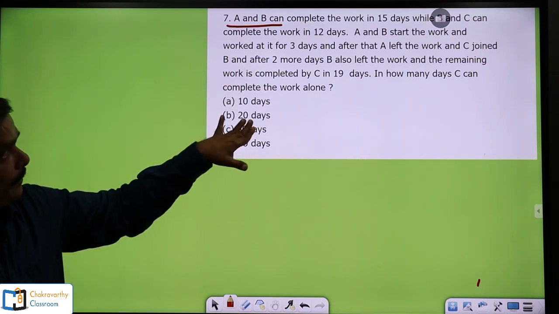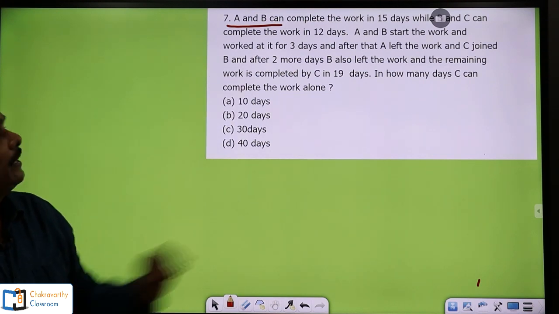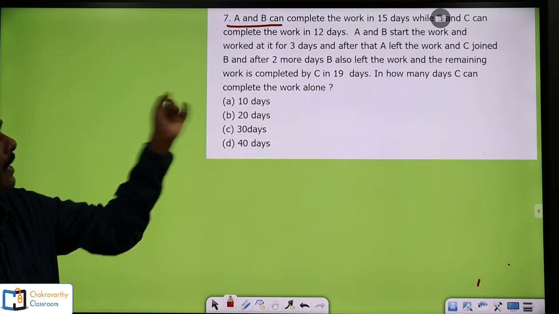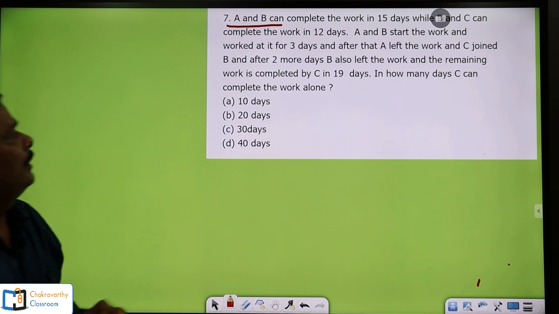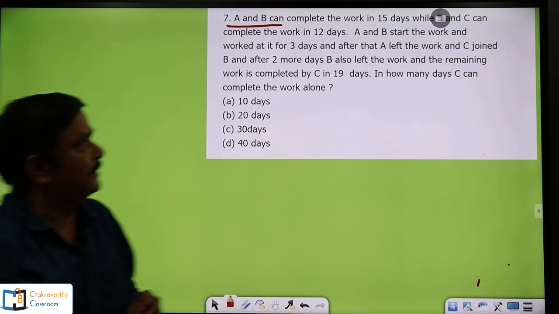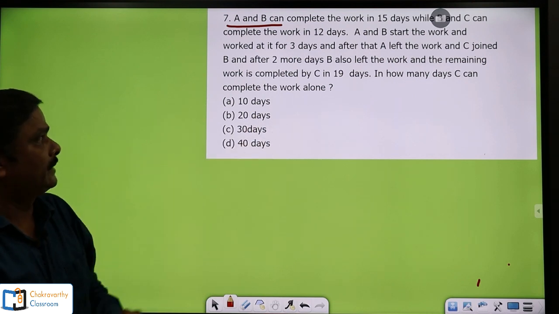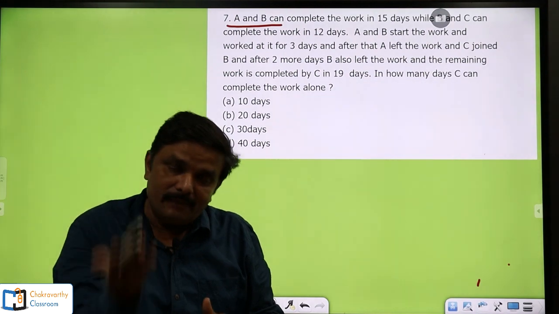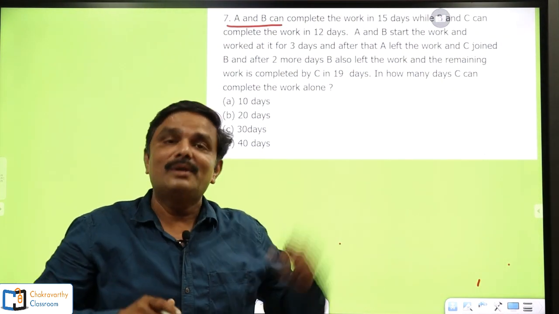Then, A and B start the work and worked at it for 3 days. And after that, A left the work and C joined B, and after 2 more days, B also left and the remaining work is completed by C in 19 days. Now the question is, in how many days can C complete the work alone? If C works alone, how many days he can complete is the question.